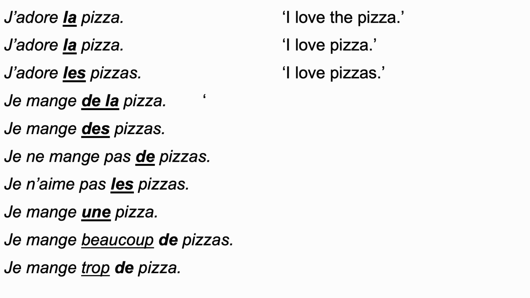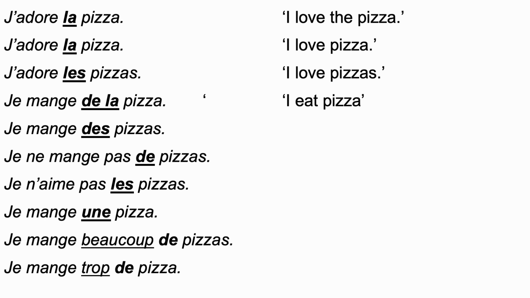Je mange de la pizza is I eat pizza. So here you mean that you eat part of the pizza. That's why you use the partitive article. When you say I love pizza, you mean you love pizza in general, so you use the article le, la, l' for its generic value. When you say je mange de la pizza, you mean I eat part, some of the pizza. So you use de la here for its specific and partitive value.